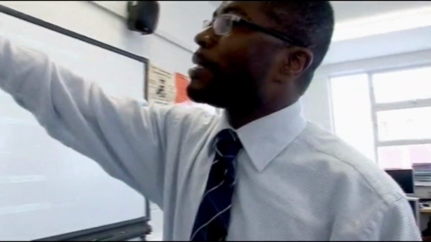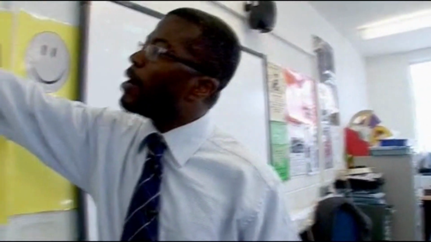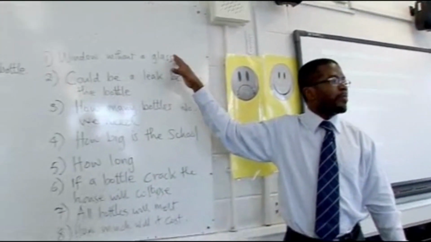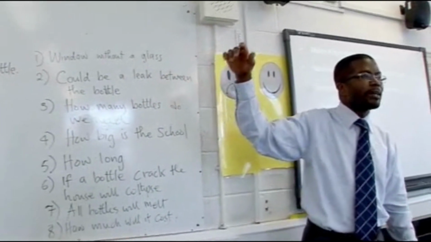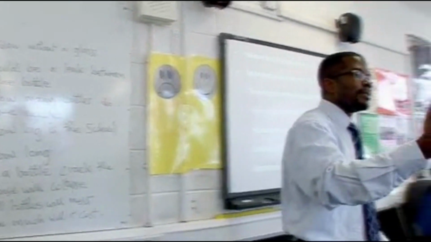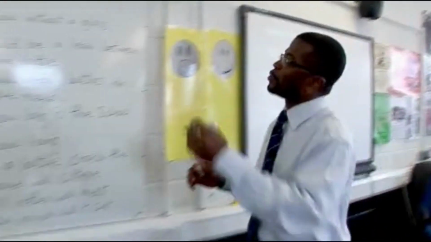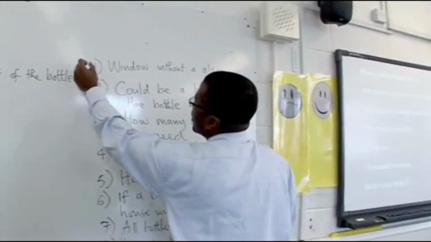Yeah. Okay. So now, we're going to look through what is here. The first one, windows without glass. Can we get any mathematics from that? No. Why? That's got nothing to do with numbers. You can't make it mathematical because it isn't a question, so how are you meant to work it out? Okay, well done. So you all agree that we cannot use mathematics to work this out. So let's cross it off.